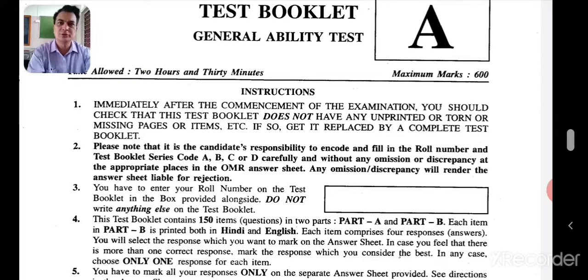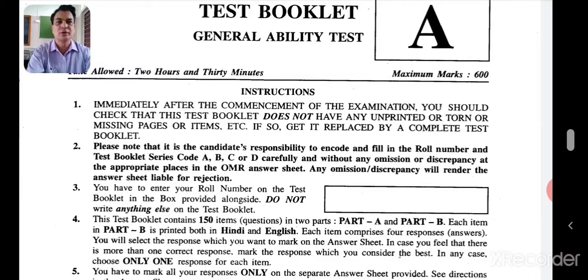And my dear children, tomorrow you are going to appear. And remember, it's a very crucial step in your life. You are going to appear for a professional examination. And this is going to be an important step in your life.